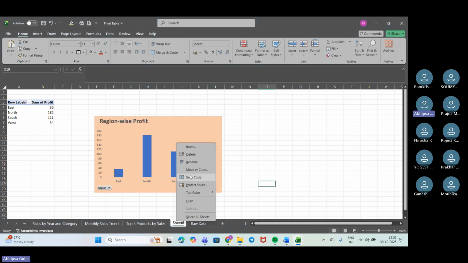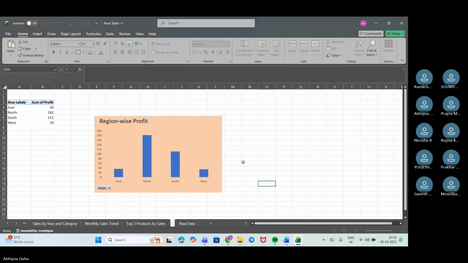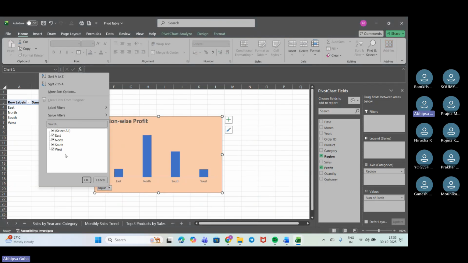So we'll just change the name of the sheet. So we have got all of these regions. Here we have got the option of filtering also.